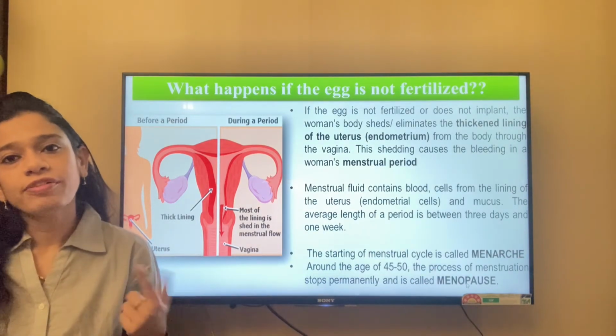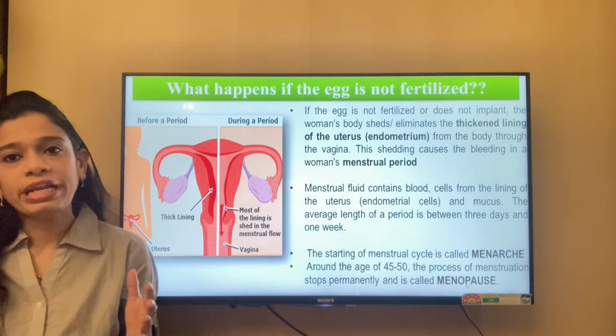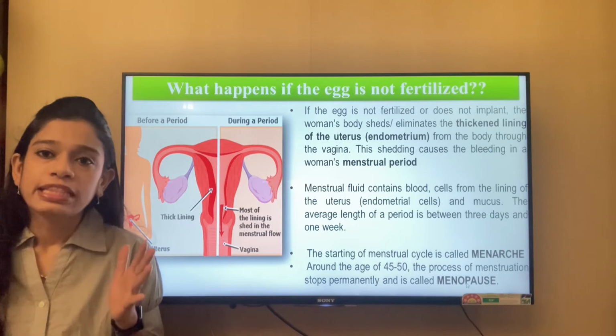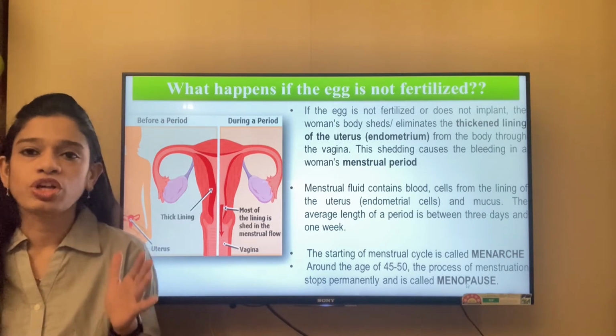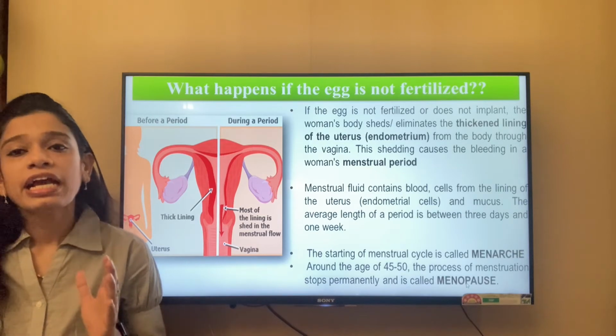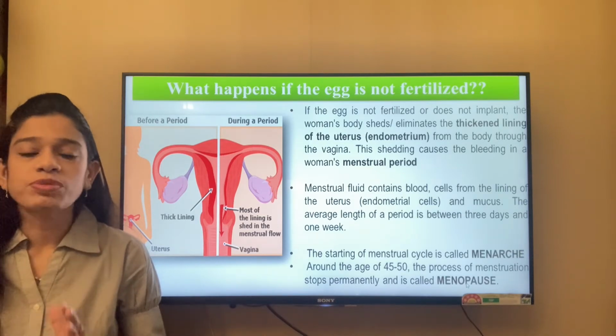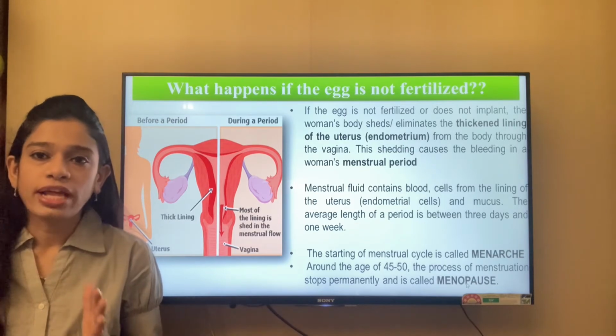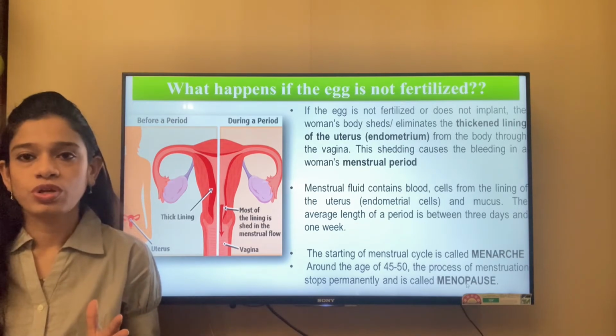Whereas when a woman reaches the age of around 45 to 50, the process of menstruation, ovulation, or egg formation completely stops. It stops permanently, and that is known as menopause.